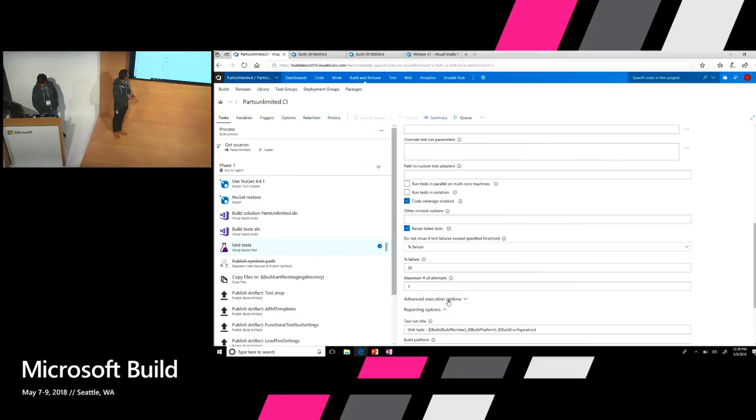So if we go back to our pipeline, again, under the test tab, test task, there's an option that we have brought in, which is about rerunning failed tests. Often tests are flaky, especially functional tests, and you want a way to determine if the test is deterministic in terms of the outcome that it is deriving, right? So what this option helps do is you can run your test, you can specify to rerun failed tests, and you can specify the number of attempts that you want to make for a failed test.